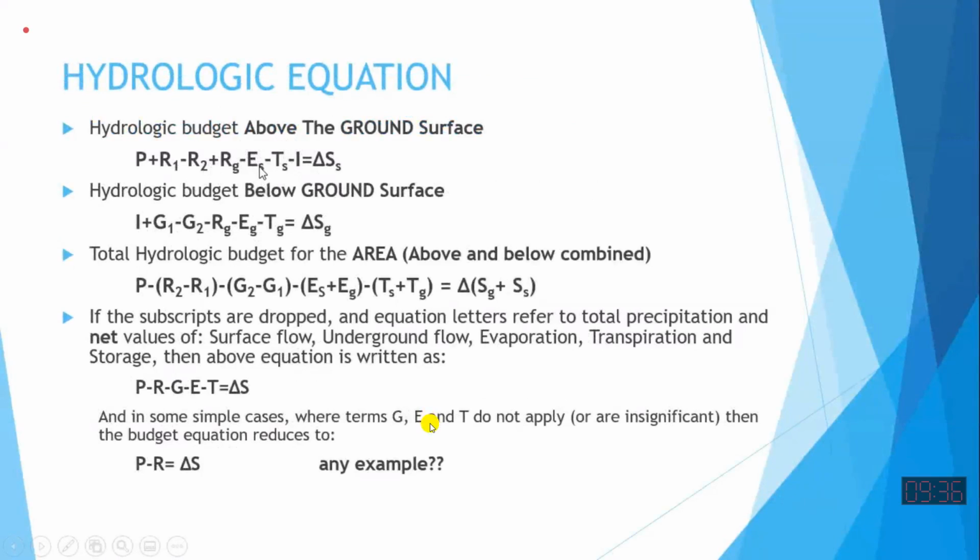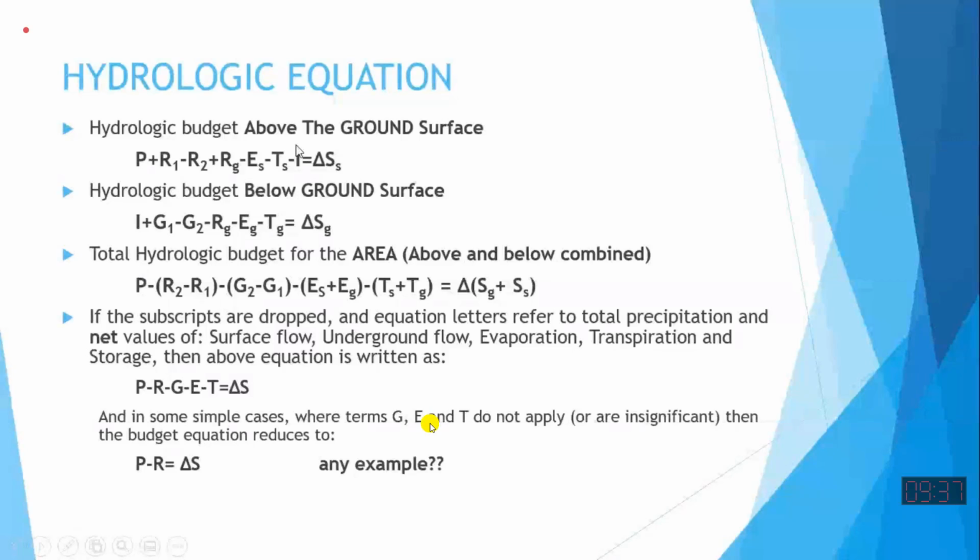So writing inflows with the positive sign, writing outflow with the negative sign. So that is the difference of inflows and outflows. That should be the change of storage in the surface, not all storage in the whole system. We are not including the ground right now. It is above the ground. And also take into account, we are not making the budget of the atmosphere. Atmospheric water is not included in this. We have not considered what difference there is in atmospheric storage. Got it? So we are talking about the water on the surface. So inflow minus outflow is change of storage. Similarly, you can write the equation for groundwater.